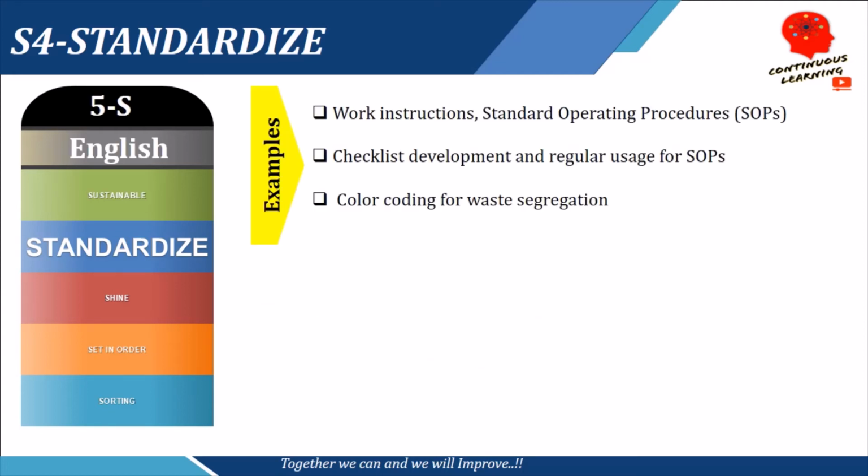Let us take few examples. How do we standardize? One, we can make work instructions, 1-point lessons, standard operating procedures. Second, we can make a checklist, and regularize the usage of SOPs. And third, we can do color coding for waste segregation. So these are few examples, which we usually prefer while doing standardization.